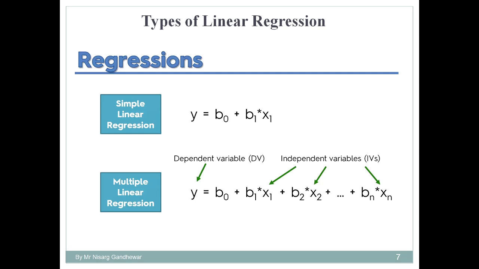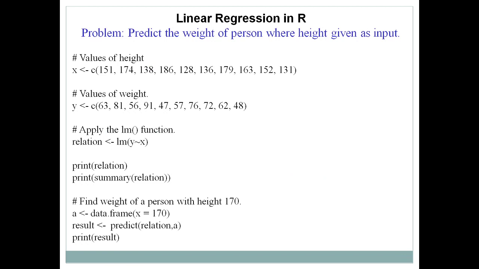So in case of linear regression, there are two types. One is simple linear regression and the second one is multiple linear regression. The next one is linear regression in R. So we'll just take a simple example in R to demonstrate the concept of simple linear regression. The problem statement is very simple. We want to predict the weight of a person where the height of the person is given. That means in this case weight is treated as a dependent variable and height is treated as an independent variable. So I'll discuss this example with the help of R language.